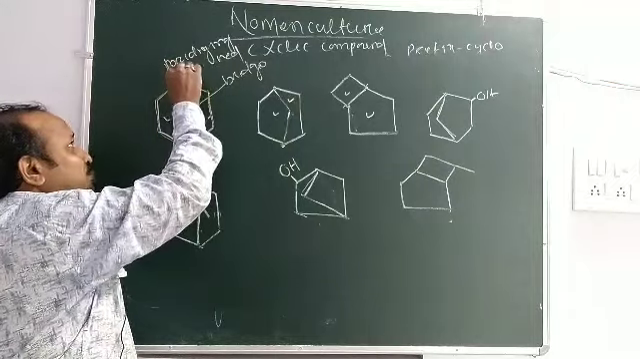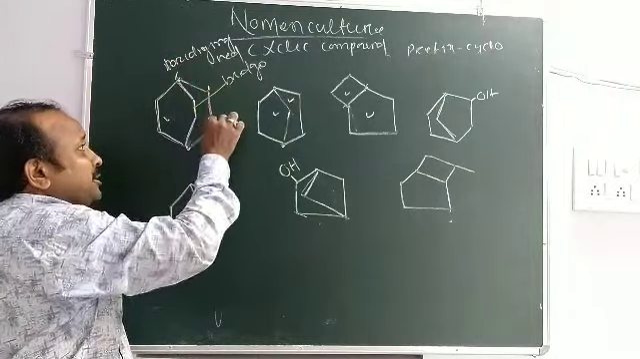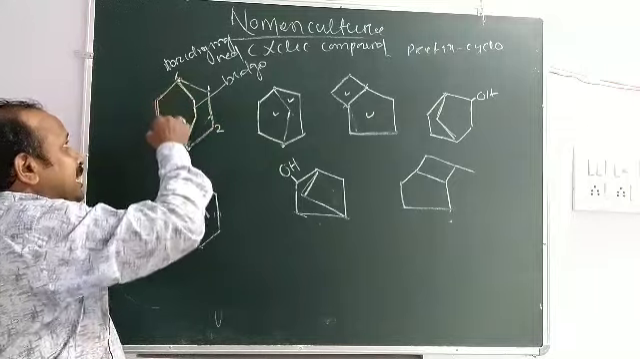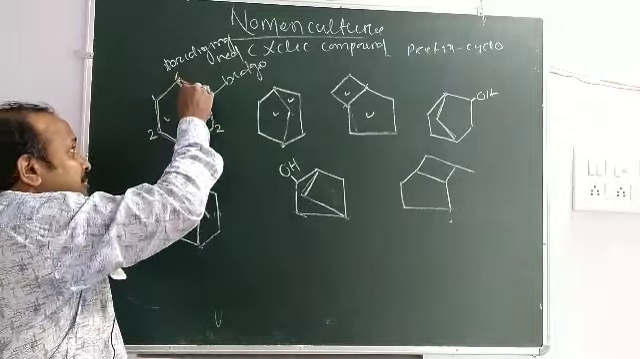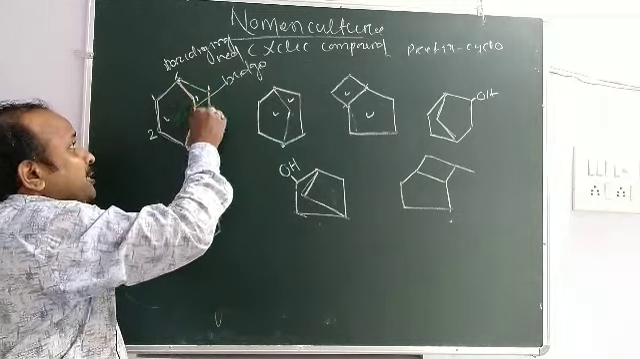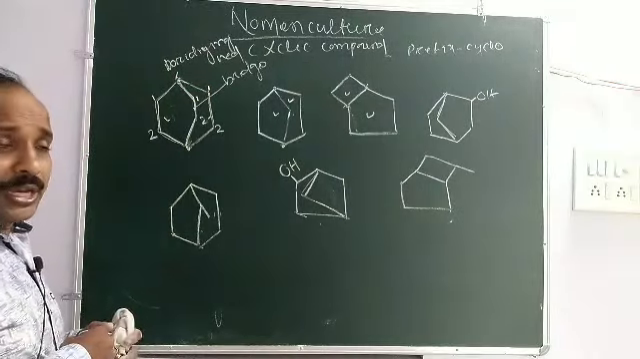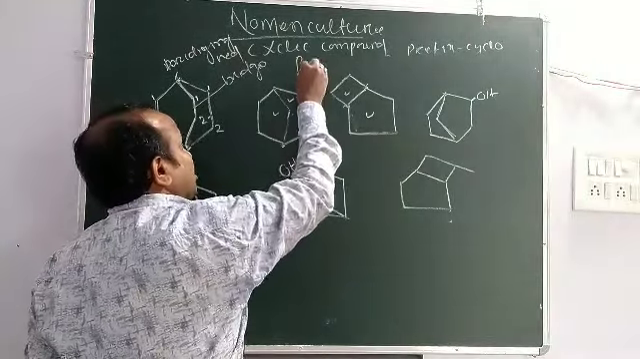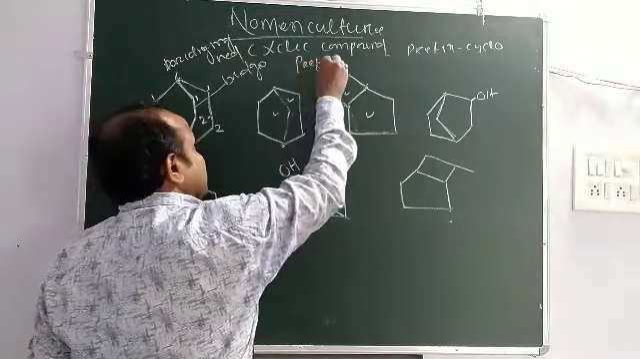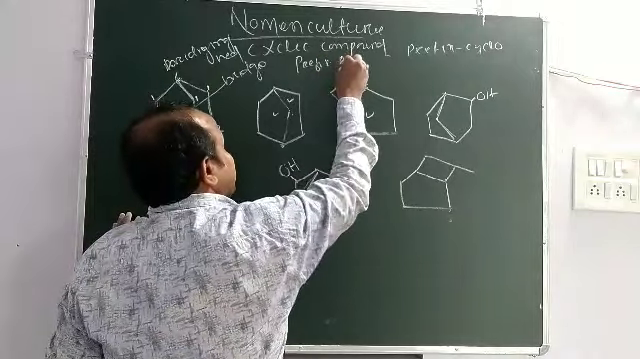If this is so, we count from this side. Here you 1, here you 2, and in this cyclic, here is 1, here is 2. In this chain, here is 1, here is 2. Okay, and for a bicyclo compound the prefix is bicyclo.